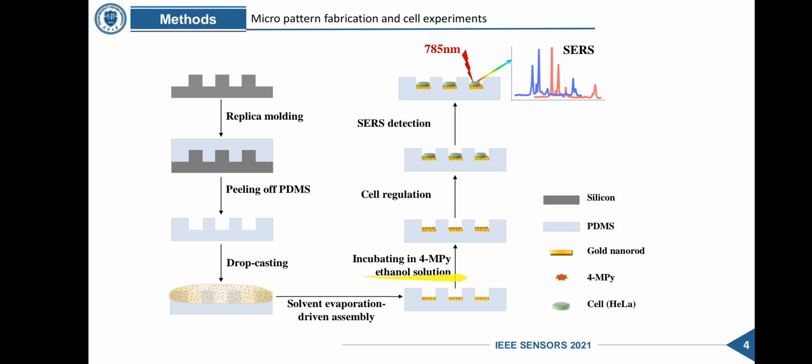After that, gold nanorods were introduced onto the surface of the PDMS, and the film formed from the gold nanorod assembly could serve as a SERS substrate with the help of 4-MPY modification. Finally, HeLa cells are seeded on the plasmonic micro pattern, which realizes cell regulation and localized pH detection simultaneously.